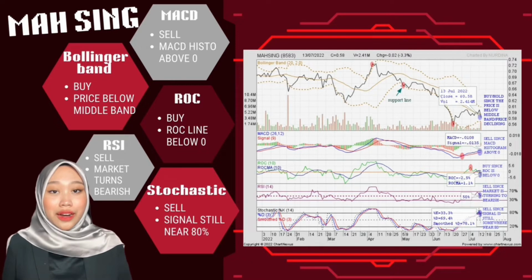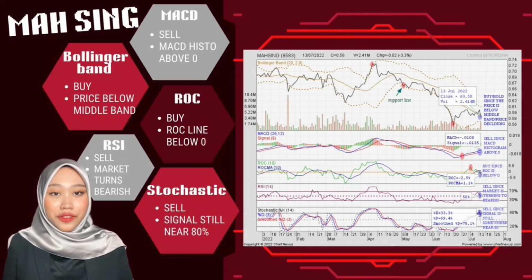Then we look into the RSI signal. On 20 June, the market is oversold, which shows a strong buy signal. Then it rises back and enters back into the market until July 8, where the price touches the 70% line. Then on July 13, the RSI line declined toward the 50% line, and it appears to be giving a good signal to sell since the market is turning from bullish to bearish.